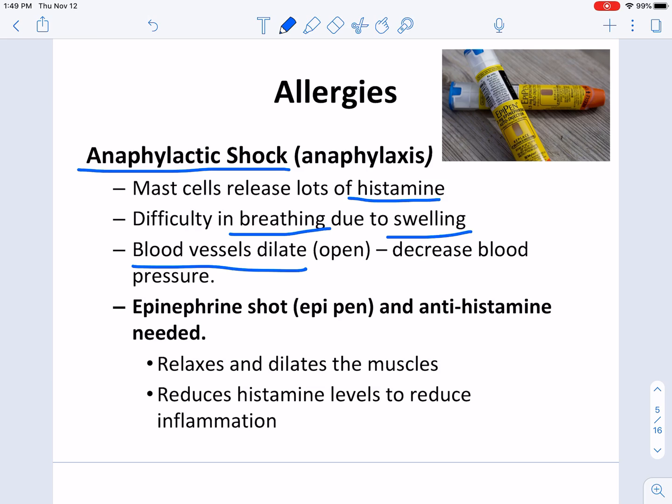And so most people who know they have strong allergic reactions to certain things will carry around what's called an EpiPen, or an epinephrine shot. Epinephrine has the exact opposite effect of histamine, right? It reduces swelling, it opens up the airways. It's sort of a fight or flight hormone that our body usually uses to prepare us for some intense physical activity, and it does so by reducing swelling and opening the airways, that kind of thing. Antihistamines are also just drugs that are going to quell that histamine response.